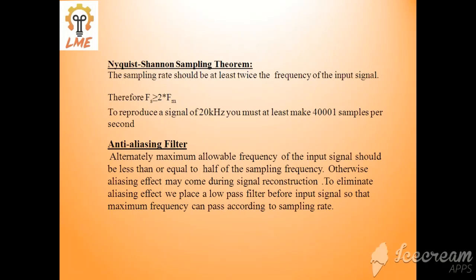Okay, so otherwise what will happen? Otherwise the aliasing effect may come during signal reconstruction. So to eliminate the aliasing effect, we place a low pass filter before the input signal so that the maximum frequency passed is according to the sampling rate. According to sampling rate means if your sampling rate is 20 hertz, then your maximum passing frequency is 10 hertz. Okay, as this filter is eliminating the aliasing effect, this low pass filter is known as an anti-aliasing filter.